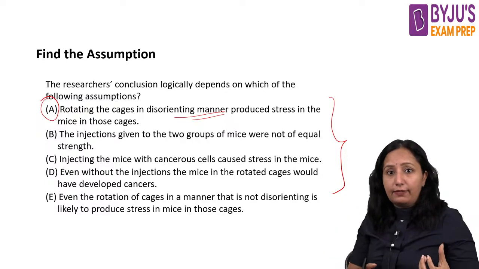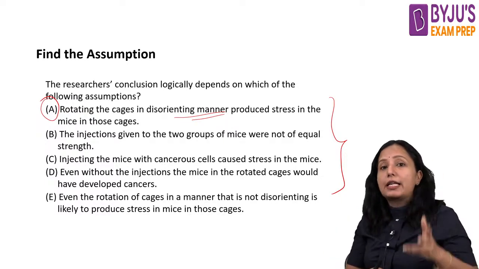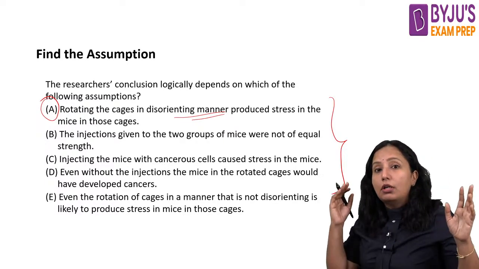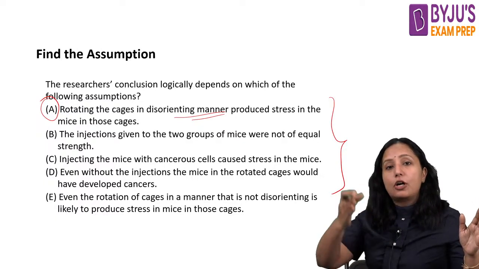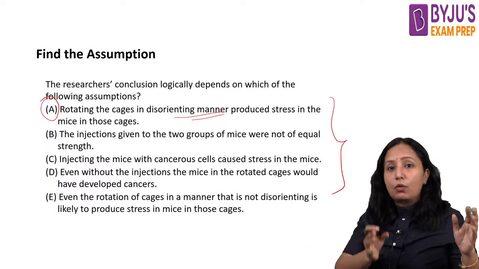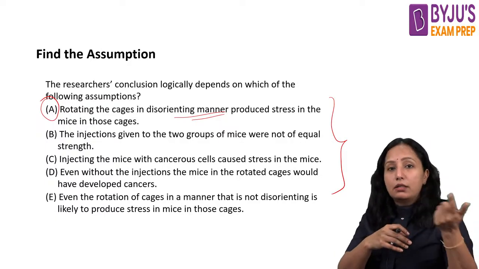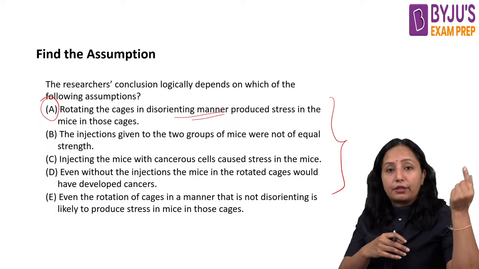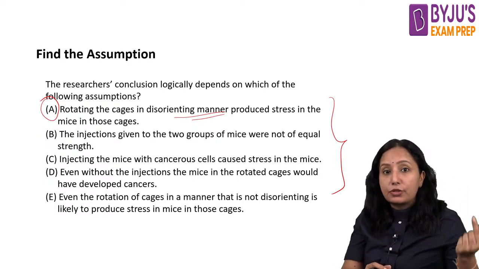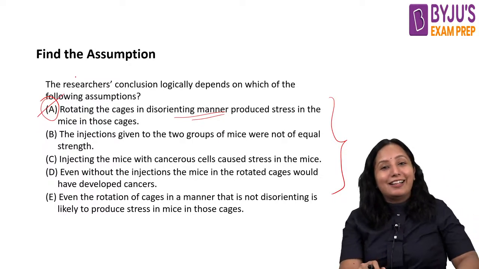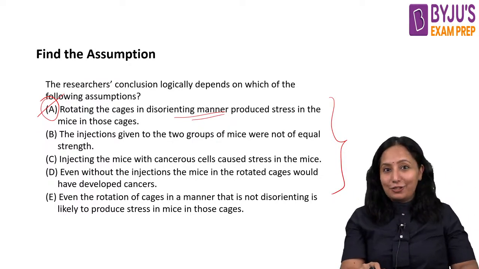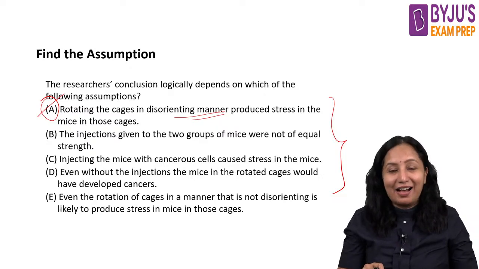So the conclusion is saying that only. Therefore, what we can assume is that because of stress, the conclusion is stress causes cancer. But what is the stress there? The cage is rotated disorientedly. So therefore, A should be the answer. Right. I hope you guys understood what assumptions are.